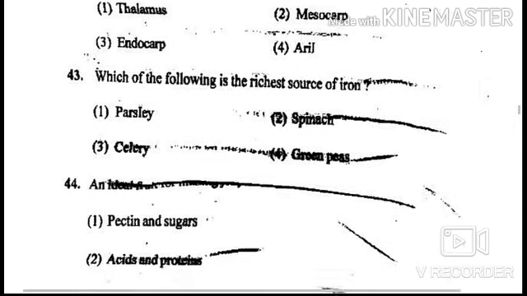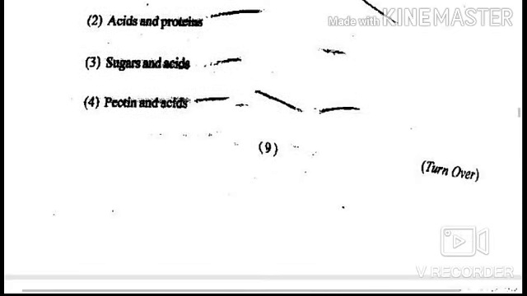Next question is, an ideal fruit for making jam should contain. Your options are pectin and sugars, acid and proteins, sugars and acids, and pectin and acids. Answer of this question is option number 4, pectin and acids. An ideal fruit for making jam should contain pectin and acids. Option number 4 is correct.